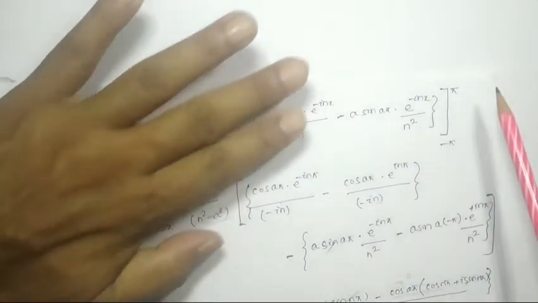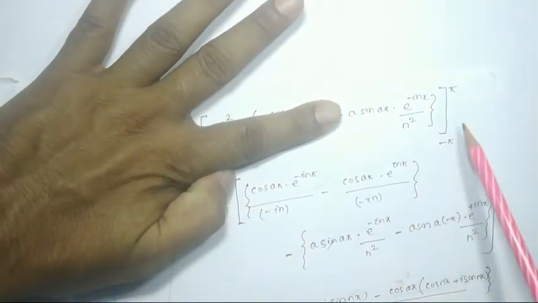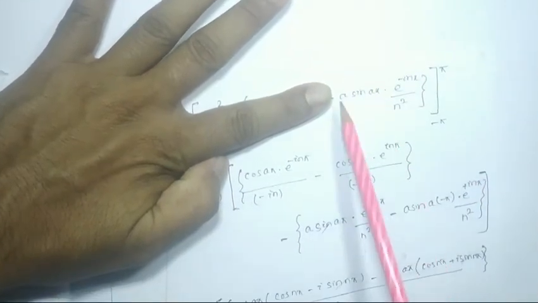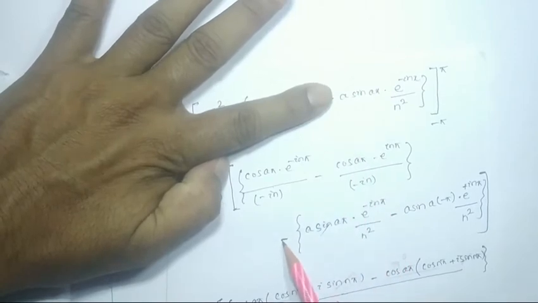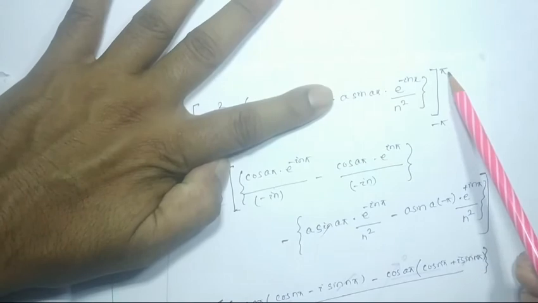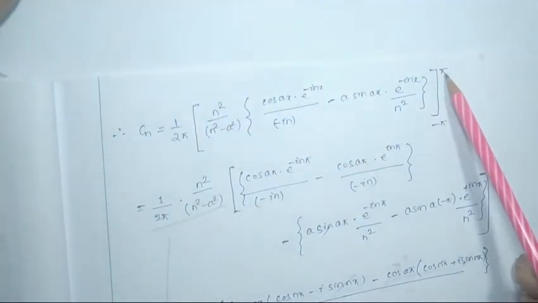And now this term is completed. Okay, now we are going to put the same limit, minus pi to pi, for this term. So it will be minus sign here, minus sign, and a sin a pi. Pi means this limit. First we have to put this limit.